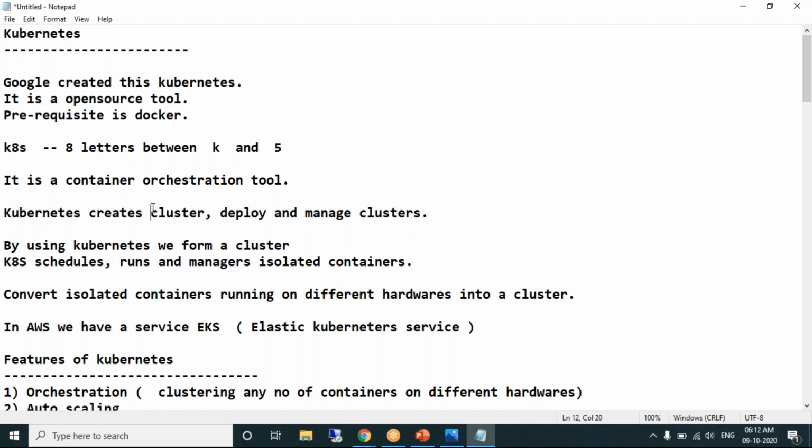Kubernetes creates a cluster. I'll explain this terminology, don't worry. What is a cluster? I'll explain this. Kubernetes creates, deploys, and manages clusters. By using Kubernetes, we can form a cluster. Anyways, we'll be seeing practically how to form a cluster. Kubernetes is also called K8s. People call Kubernetes K8s because there are 8 letters between K and S. So it is called K8s.